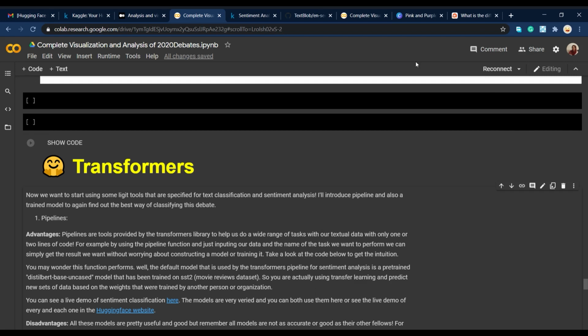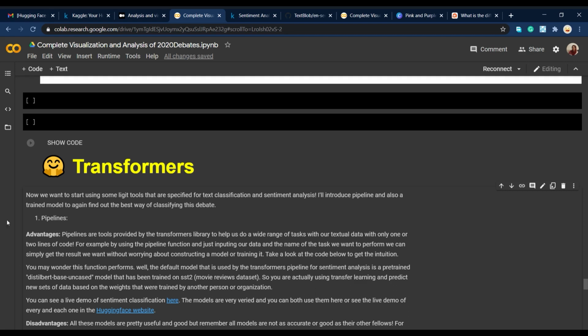So there's a package that you can use in order to get access to all these different models, and it's called transformers. By using transformers, you can use their pipelines, which gives you the advantage of using only one or two lines of code to analyze your sentences or your data and label them as positive or negative.